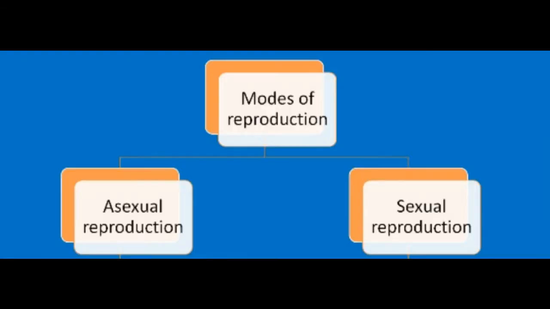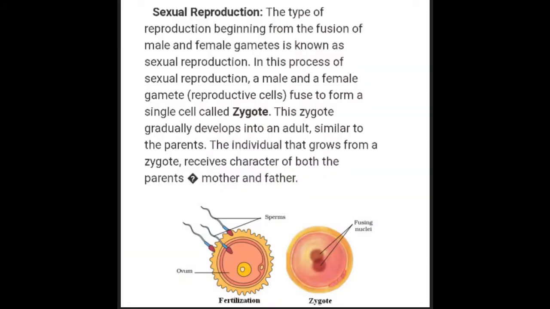Modes of reproduction. There are two modes of reproduction: sexual reproduction and asexual reproduction. Sexual reproduction. The type of reproduction beginning from the fusion of male and female gametes is known as sexual reproduction.